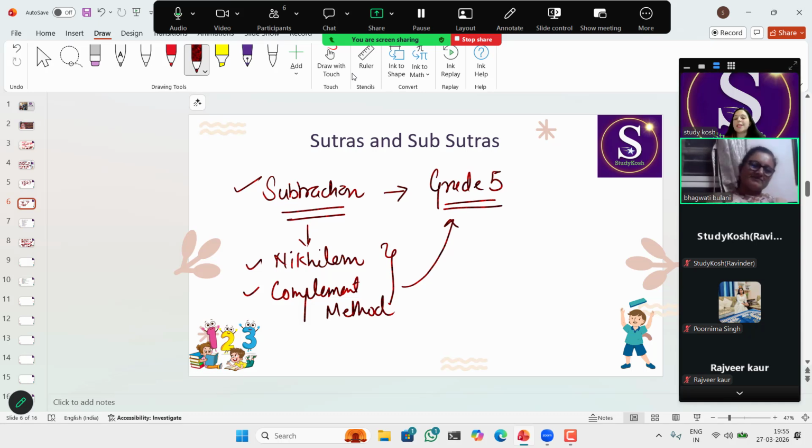Yes, same thing is applicable to you. Once you do more practice, all the steps, all the sutras will be at your fingertips. Then you can see the number and apply the formula directly. That is the beauty of Vedic maths. But you need practice. For a particular sutra, you need to solve at least 15 to 20 questions. That is mandatory.